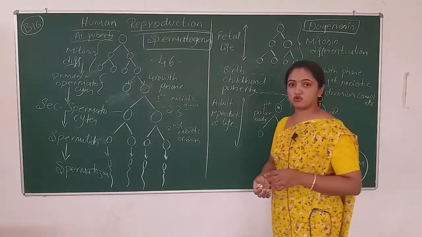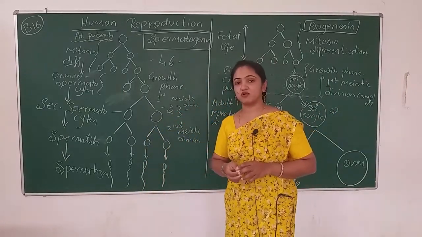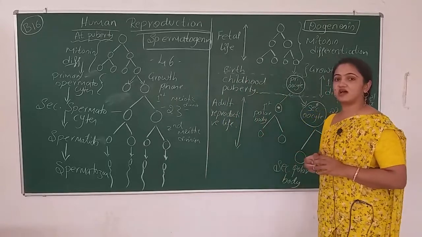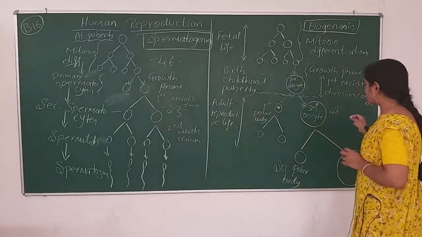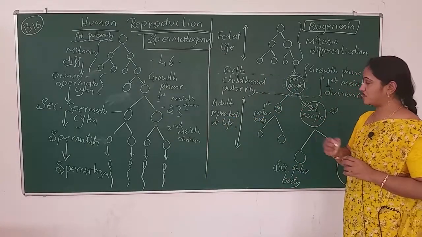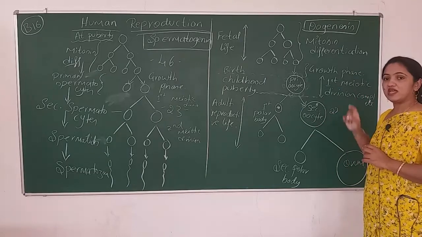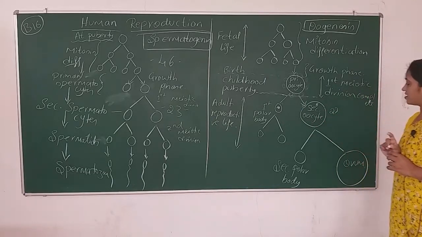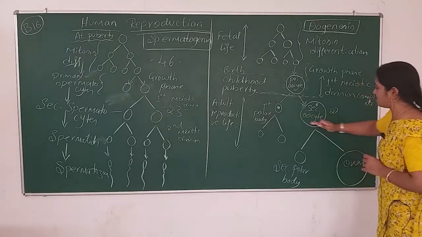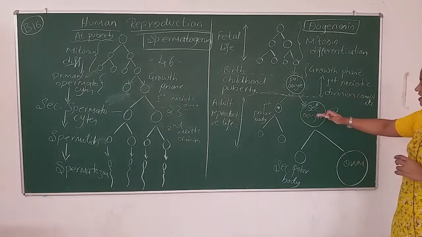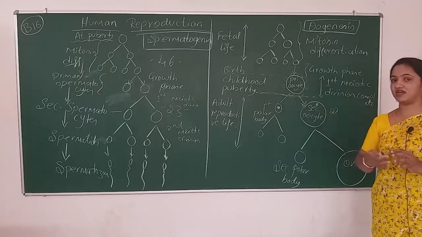It has to undergo the second meiotic division, which it will complete after the entering of the sperm. When it receives the sperm, then only it will complete the second meiotic division in the fallopian tube after fertilization.